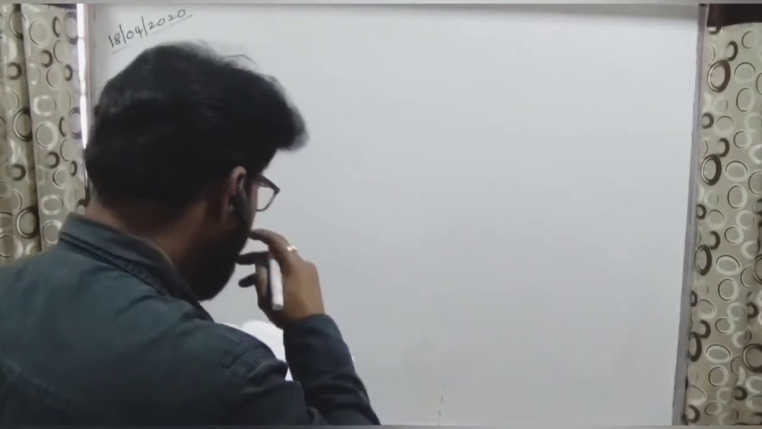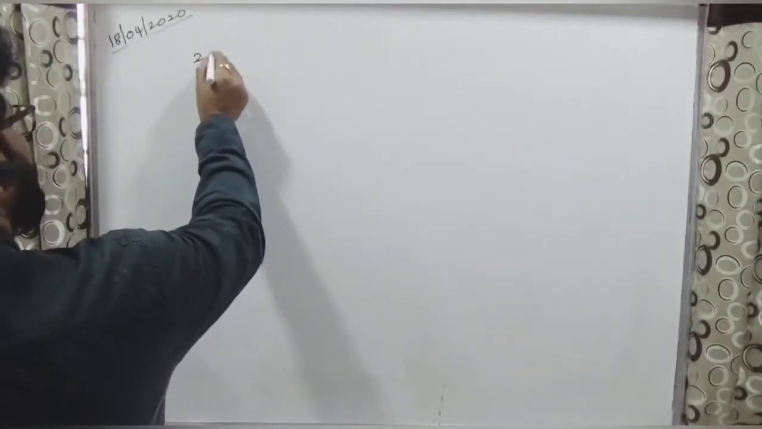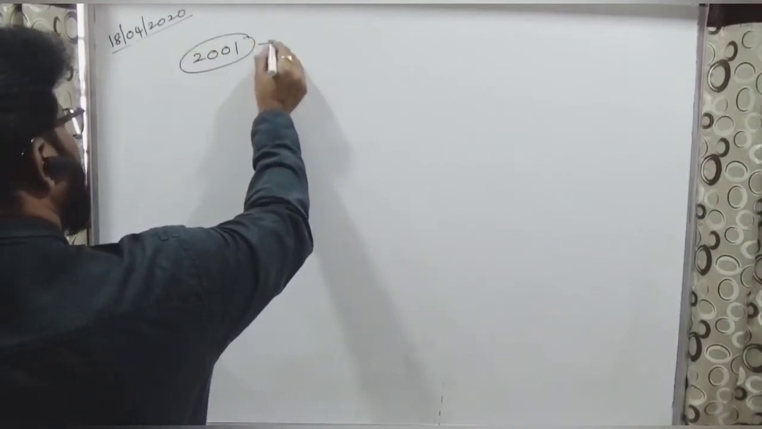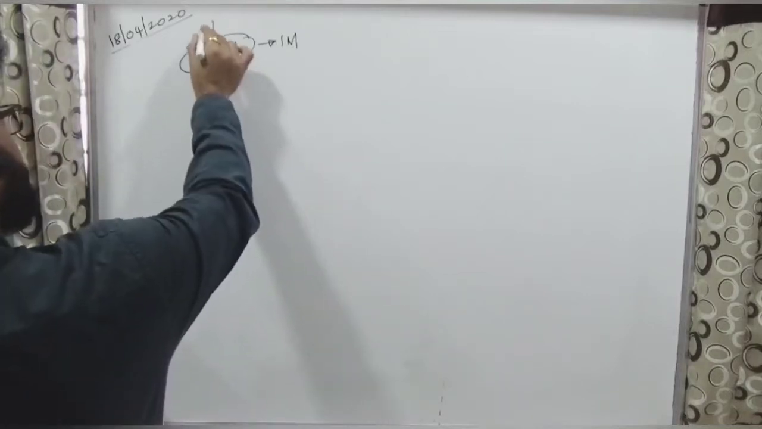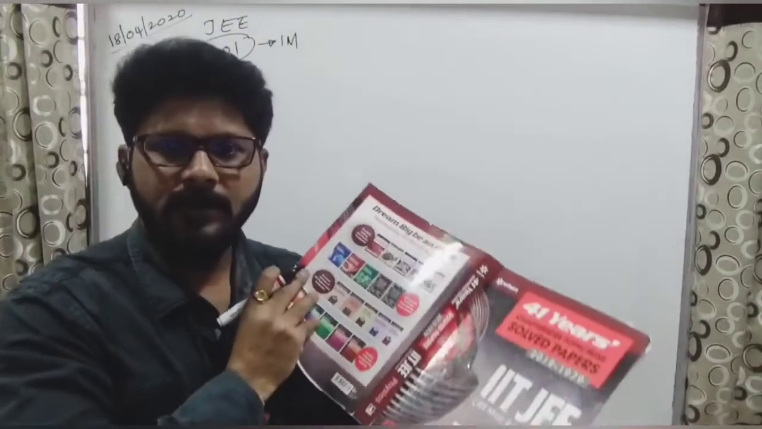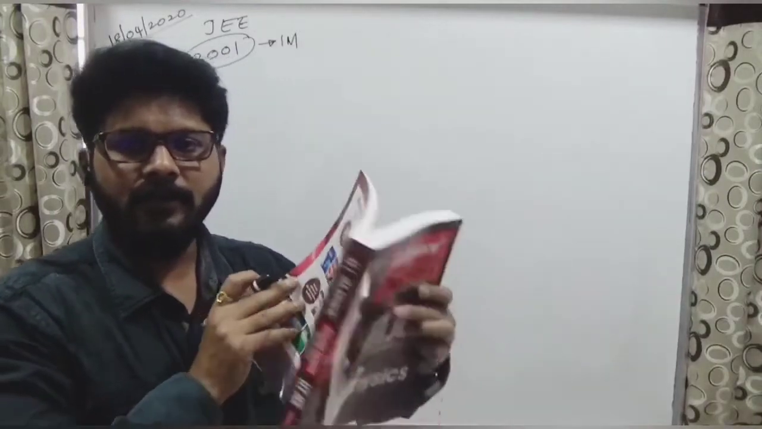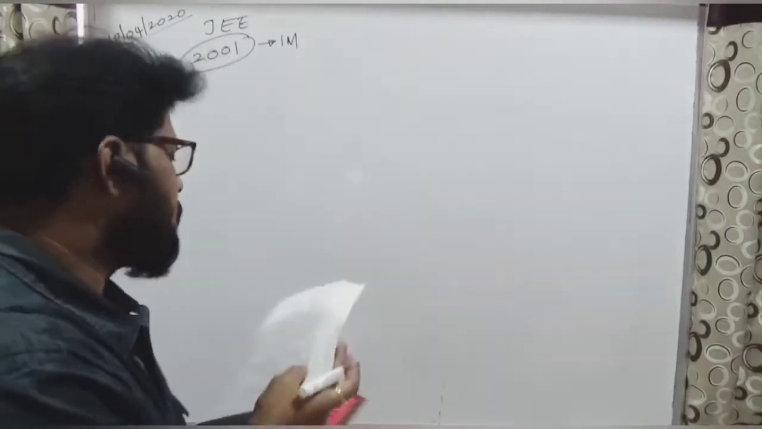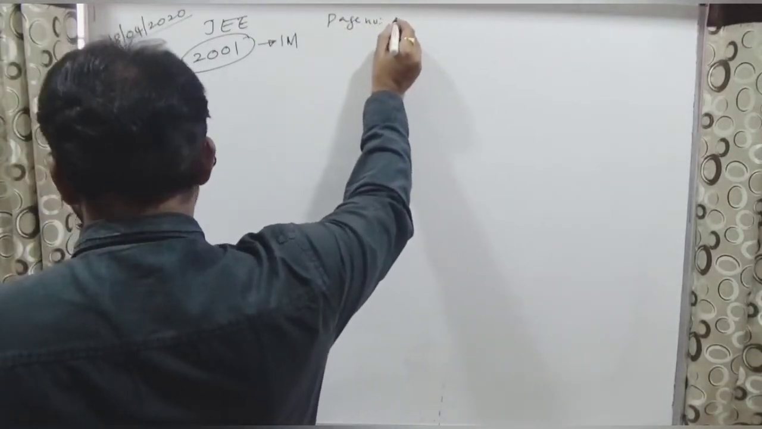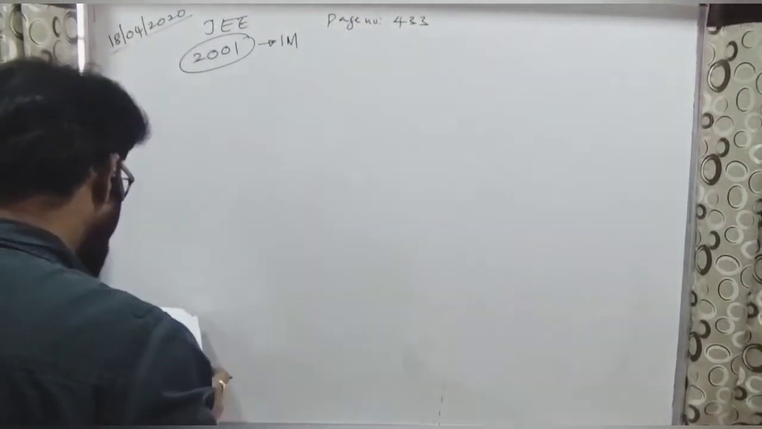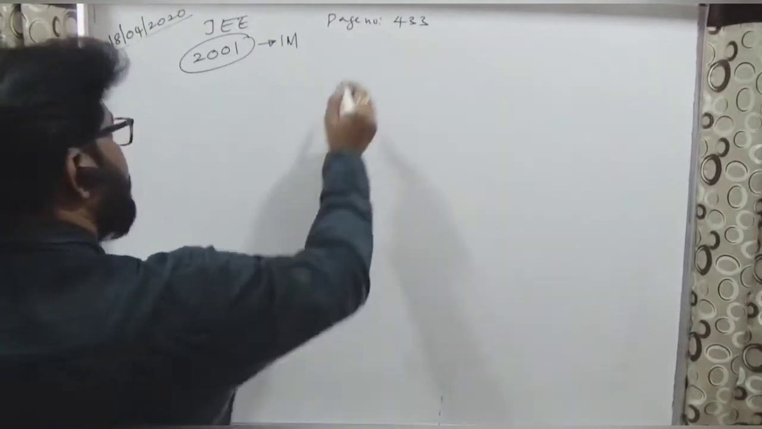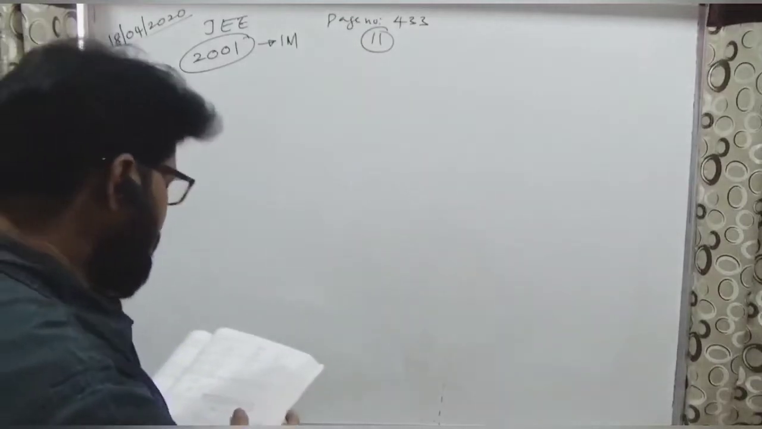We'll go with 2001. 2001 is also given for 1 mark. JEE 2001 question from this book. If you take this book, in this one, page number 433 and question number is 11th. If you have that one, you can check it out.